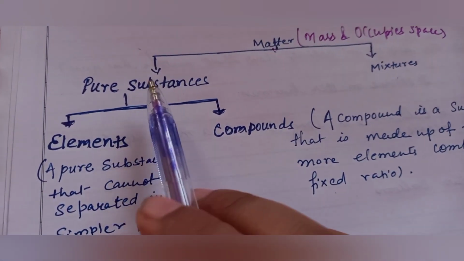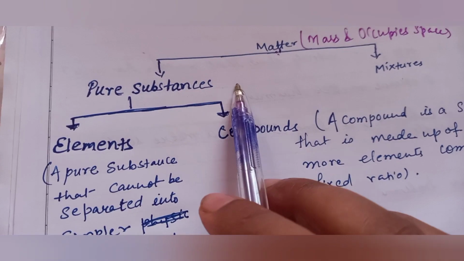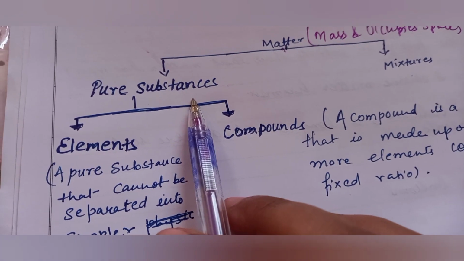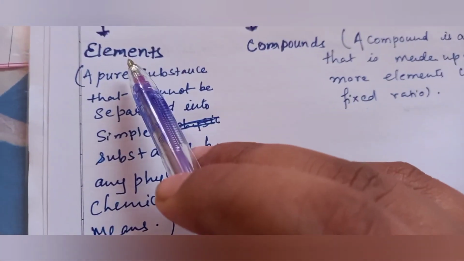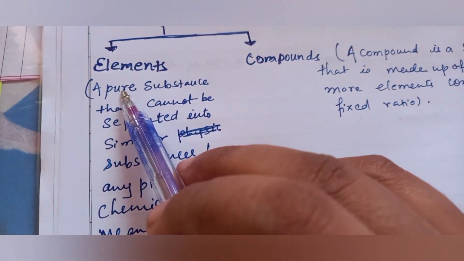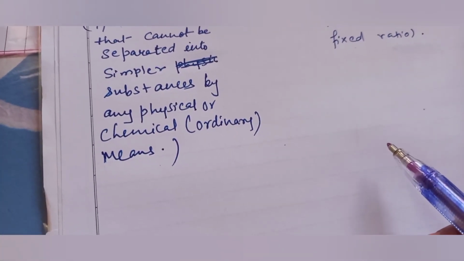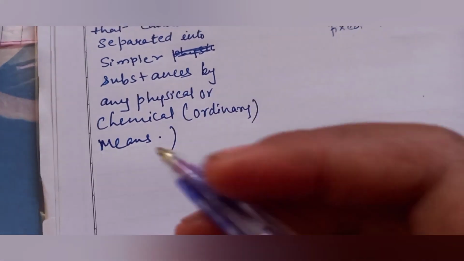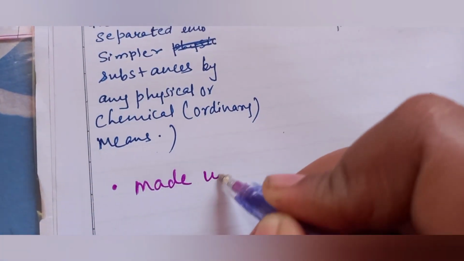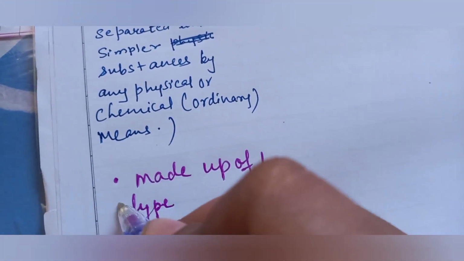So pure substances are those which are composed of a similar type of molecules or atoms, you can say, or have a uniform composition throughout. Further, we have learnt in our previous classes that pure substances is categorized into elements and compounds. So element is a pure substance that cannot be separated into simpler substances by any physical or chemical, that means ordinary means. Why? Because these elements are made up of one type of atoms, one or single type of atoms.